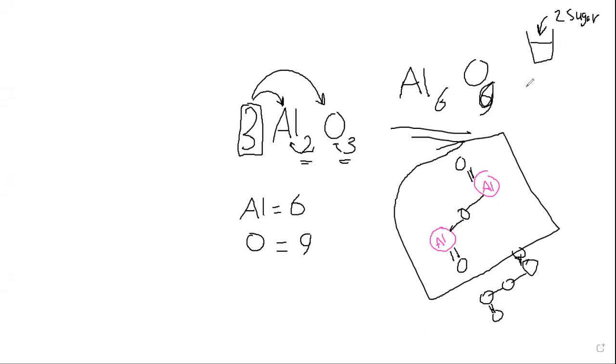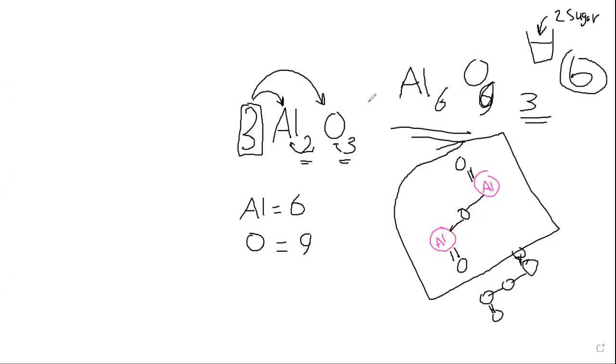If you are going to make 3 cups of tea, how many spoons of sugar do you have? 6. Could you put all 6 spoons in 1 cup and say it's just 6? No, you're supposed to divide them among 3 cups.